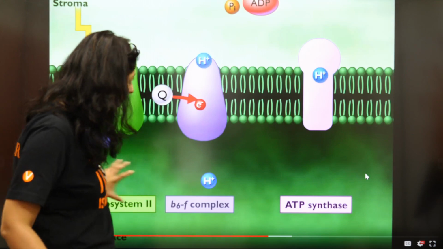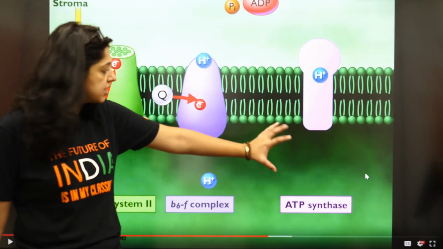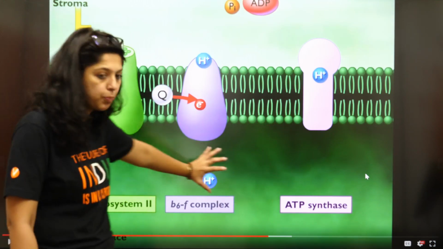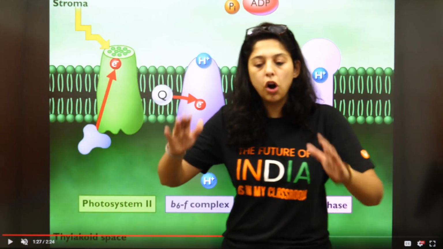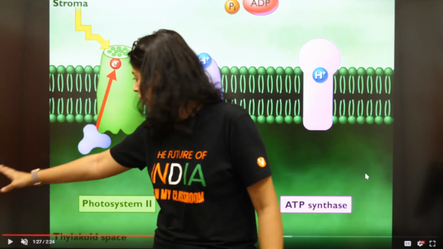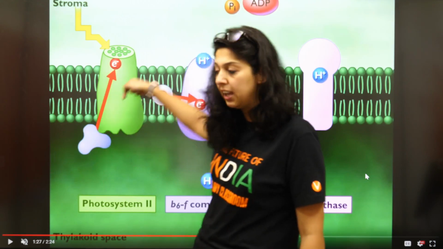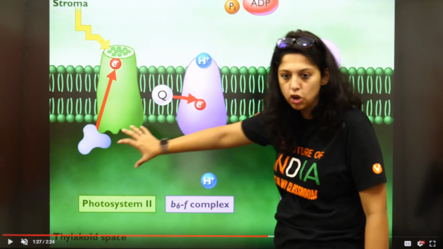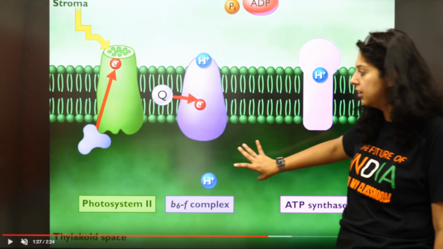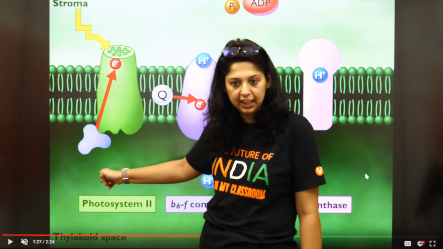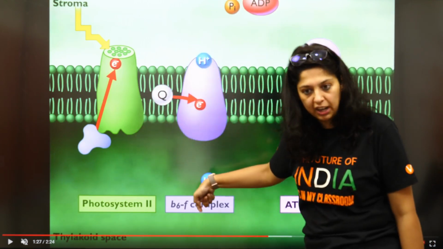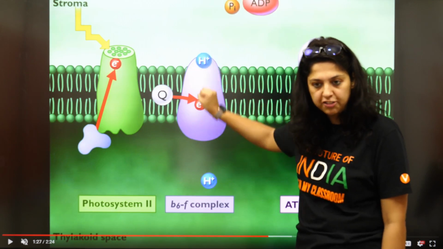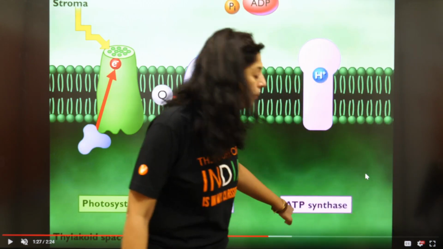Let's see. Can you see अंदर H ज़्यादा है? Just tell me one thing. Can you see अंदर H बहुत ज़्यादा है? Can you all see? Can you see अंदर H है? इससे भी H निकलेंगे. यहाँ से H अंदर आ रहा है. Can you see there are so many H's inside? यहाँ से 4 H निकले थे. यहां पे H अंदर आ गया because of the electron's energy. So this is called ATP synthase.